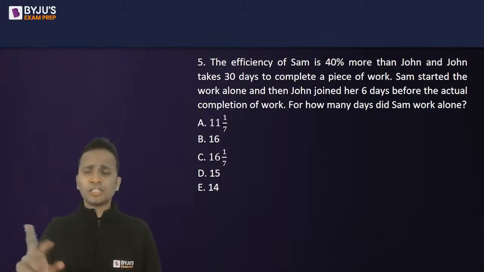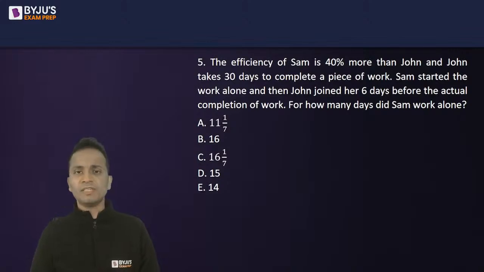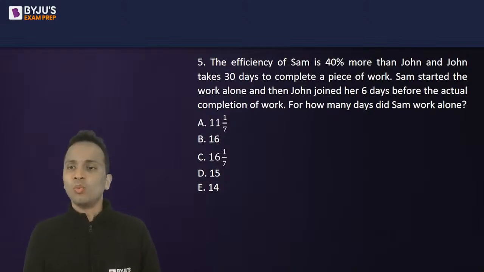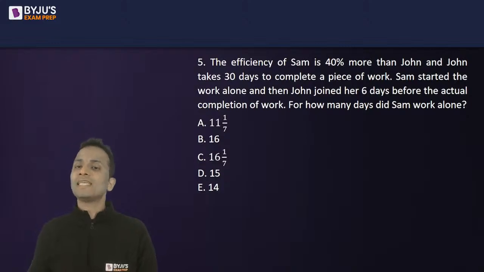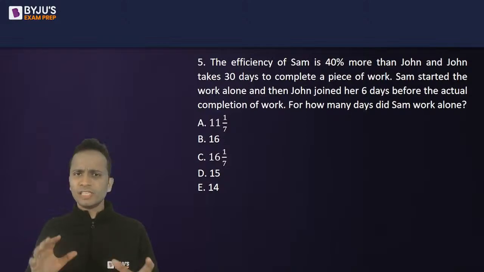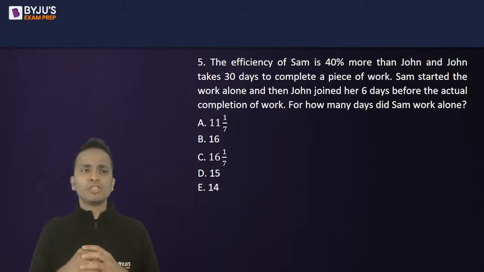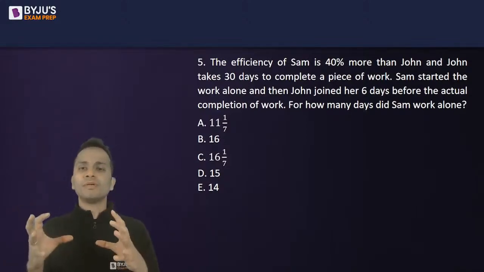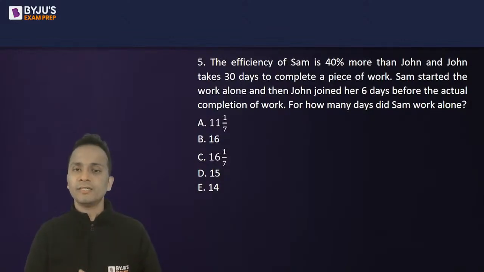Now, the relation between the efficiency of two people is given, and the number of days for one of the persons is given. Now, Sam started working alone and then John joined him 6 days before the actual completion. Whenever this type of language is given, you can assume actual completion of work means when both of them would have worked together till the end.